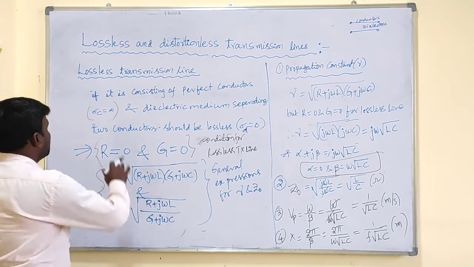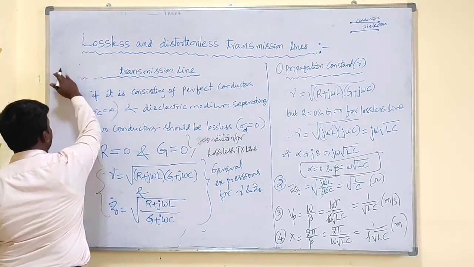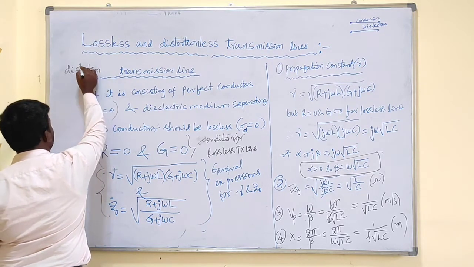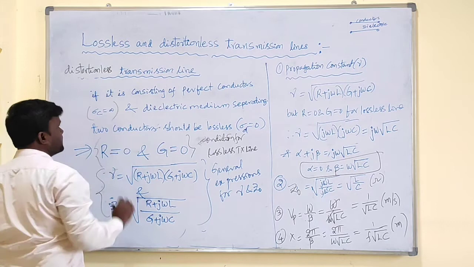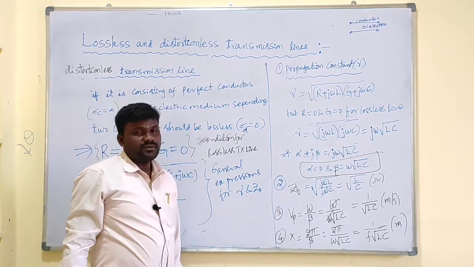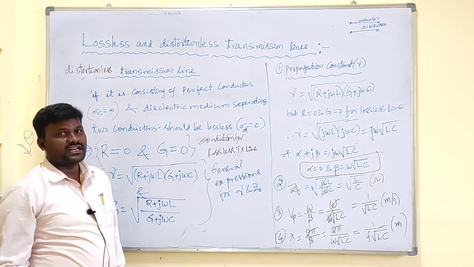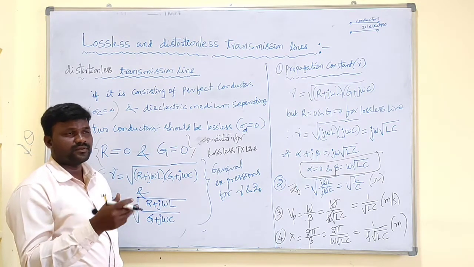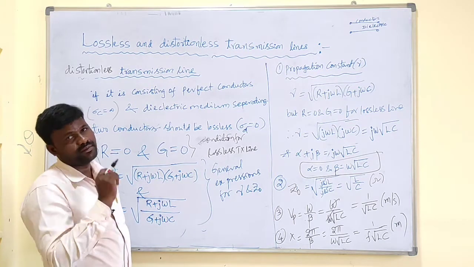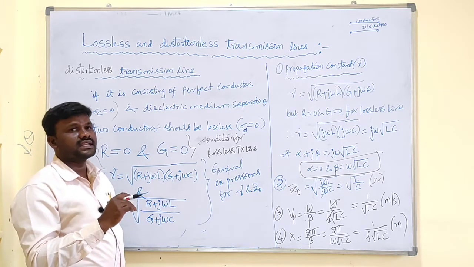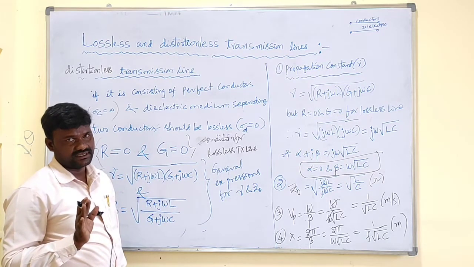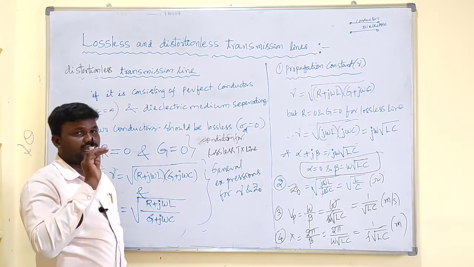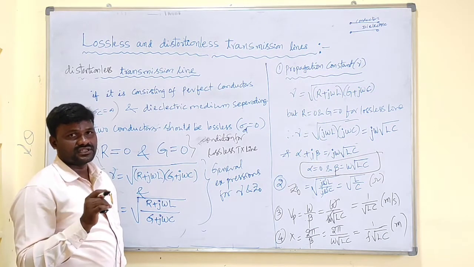Now let us go for another transmission line, that is the distortionless transmission line. What is meant by distortionless transmission line? A transmission line is said to be distortionless if alpha is independent of frequency. Alpha means attenuation constant is independent of frequency, and beta varies linearly with respect to frequency. That type of transmission line is known as a distortionless transmission line.